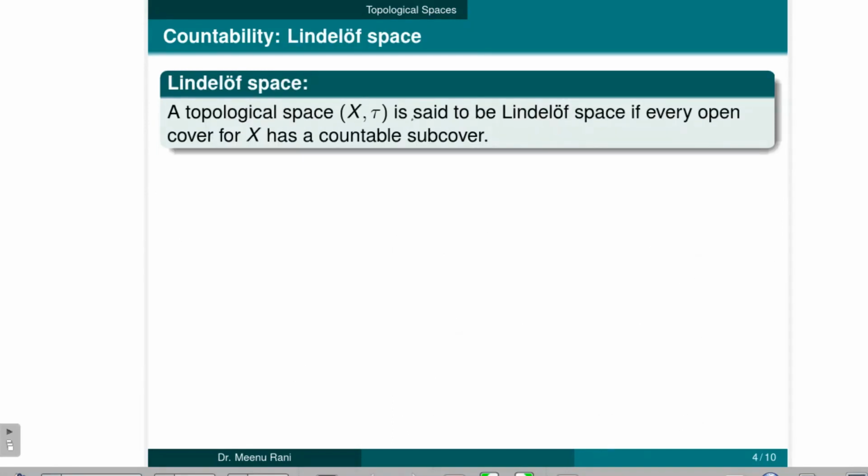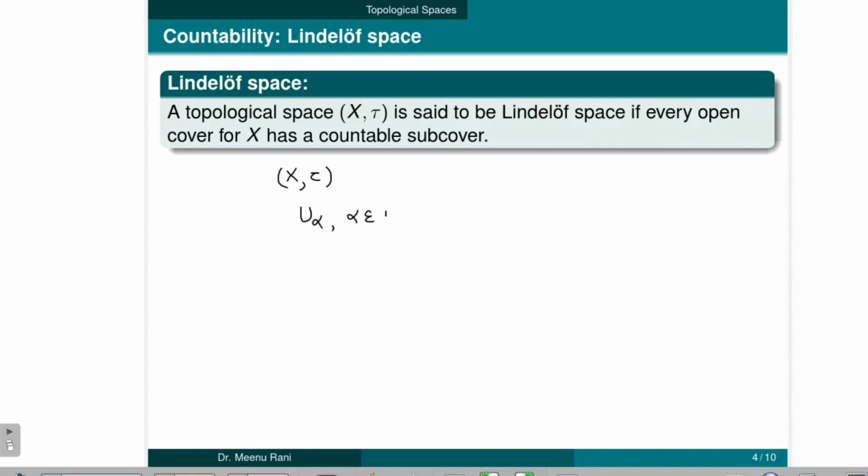Now further we discuss the Lindelöf space. A topological space X is Lindelöf if every open cover for X has a countable subcover. It means if we take any topological space X and take some collection of open subsets of X, call it U alpha.